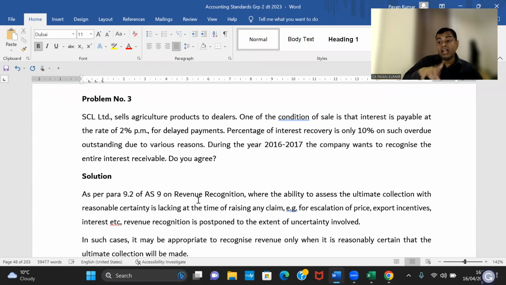Can I recognize that 500 rupees as revenue? Because you signed the contract, you signed the application form, no? The admission form you signed. So you need to pay 10,000 to me. If you fail, you need to pay 500 extra penalty. 10,000 I'll recognize because you joined the class, you are continuing. But what about that 500? Will I be able to collect the 500? Should I record it as revenue on 31st March? Because you have to pay me on 25th March. You failed. So on 31st March, I have the legal right to collect that 500 rupees also.